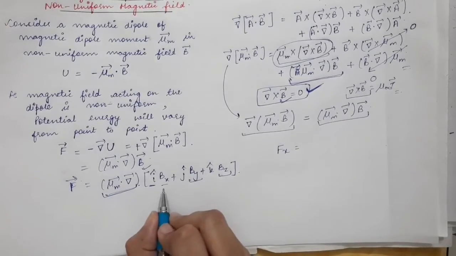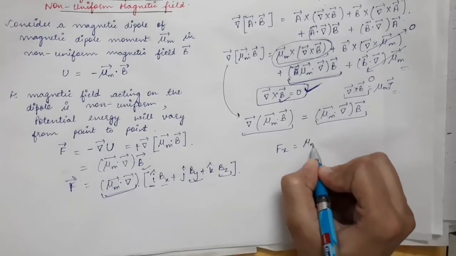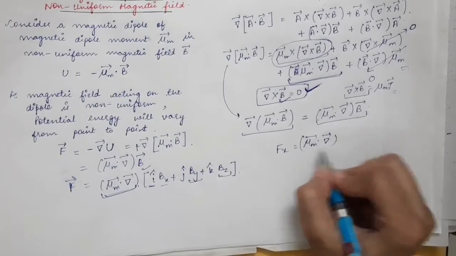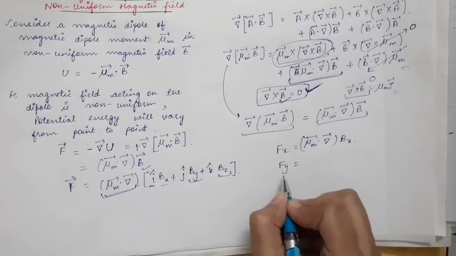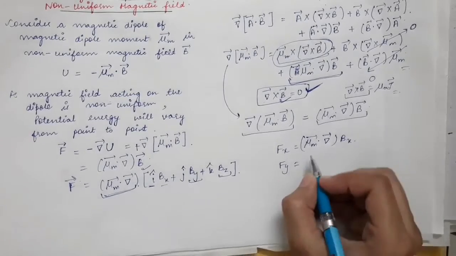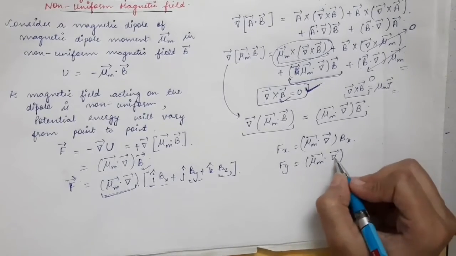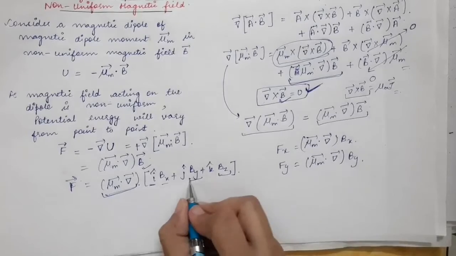So the x component of the force will be mu m vector dot product with gradient of Bx. Then Fy, the y component of the force, will be equal to mu m vector dot product with del vector, operating on By.